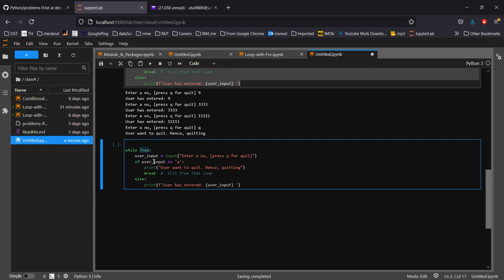So what I'm going to do is I'm going to put this condition here. While user input does not equal to Q. I have put user input does not equal to Q. Now I can remove this part easily.